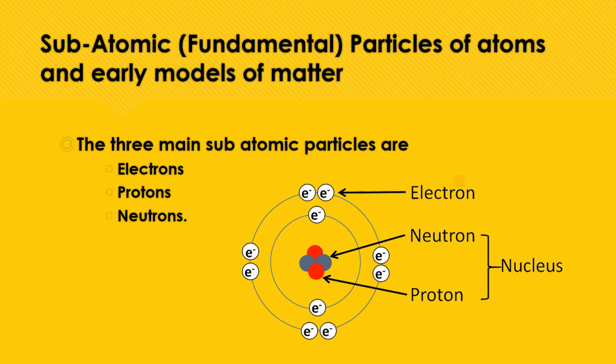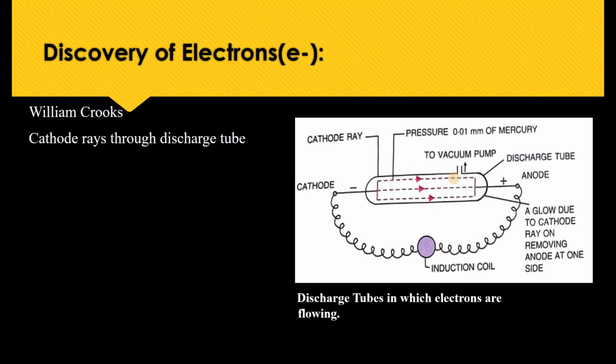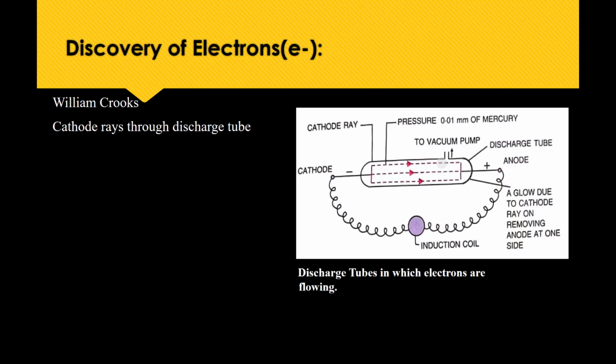Now, the discovery of electrons. Already we know that the fundamental particles include electrons. How did these electrons come into existence? Who discovered them? William Crookes, a British scientist, performed an experiment to study the phenomenon of electric discharge through gases.